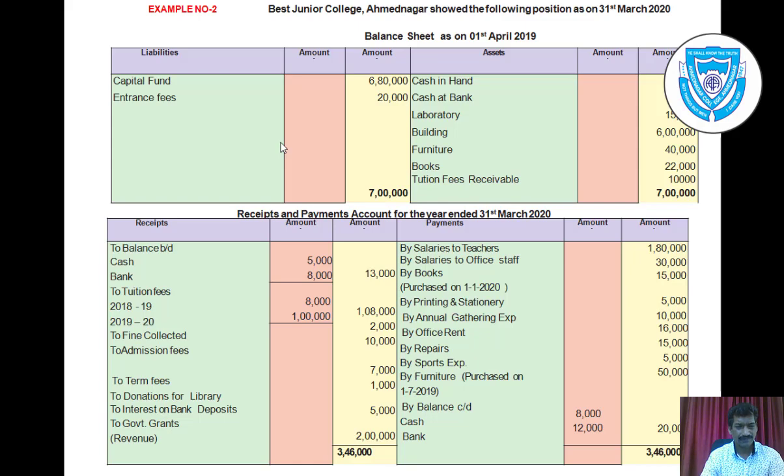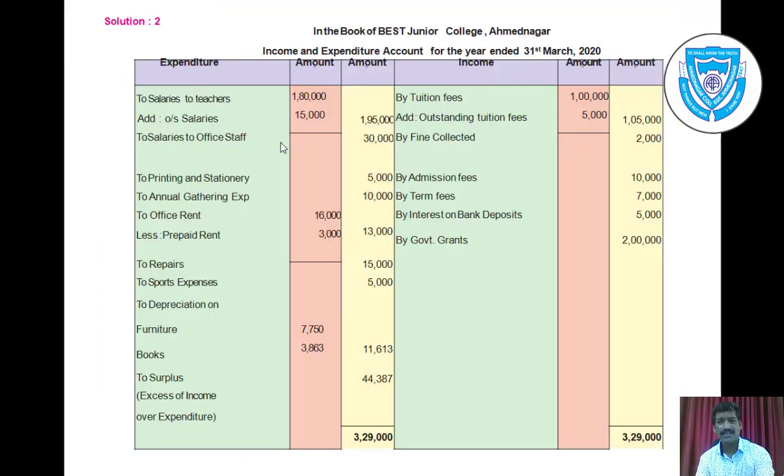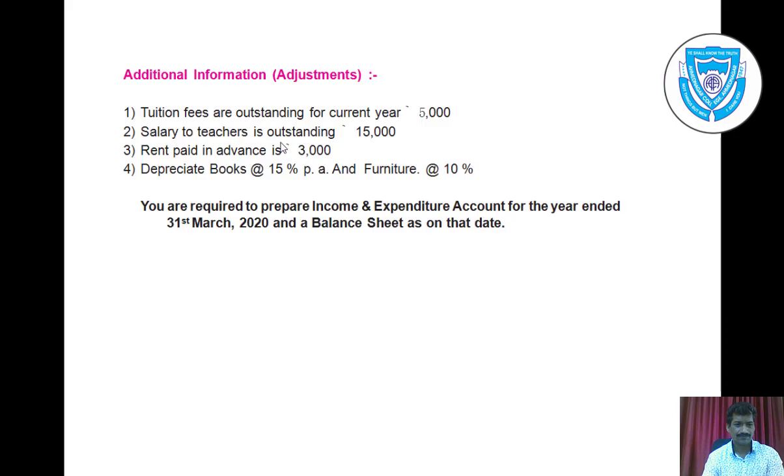Let me tell you about tuition fees, that 2 years tuition fee are given, 2018-19 and 19-20, but we are preparing the account for the year ended 31st March 20, that means 1920. So here only 1 lakh rupees we have considered, that means current year's tuition fee. Okay, then to fine collected, by fine collected rupees 2,000.